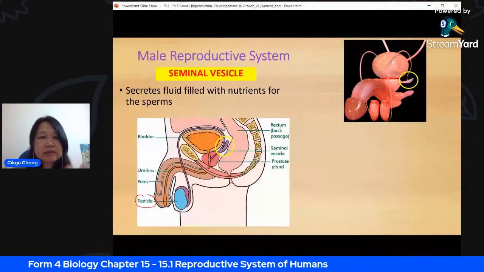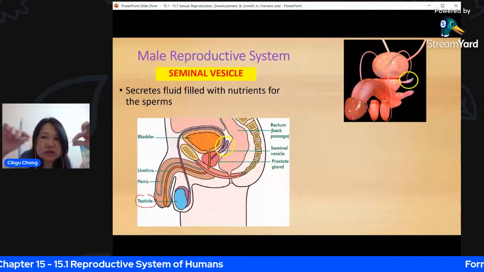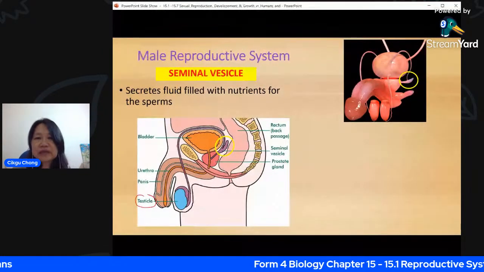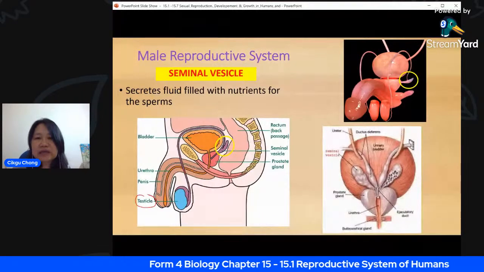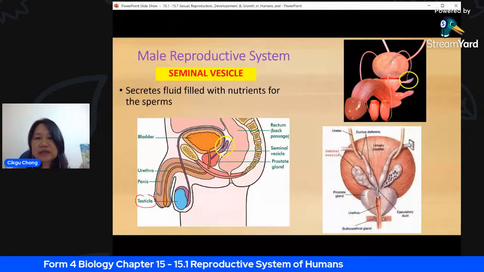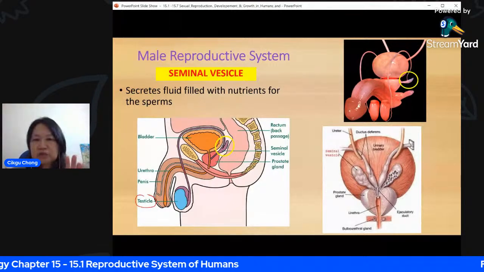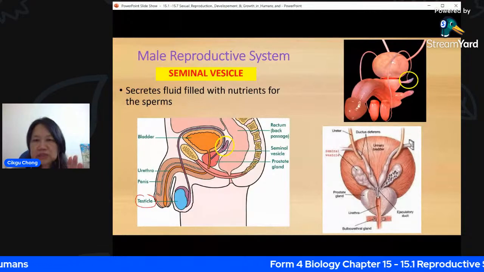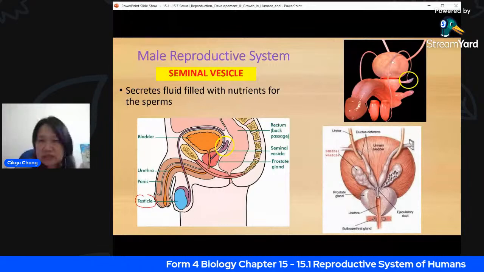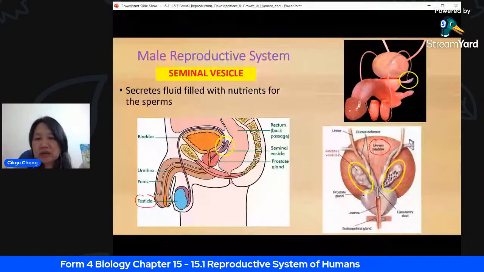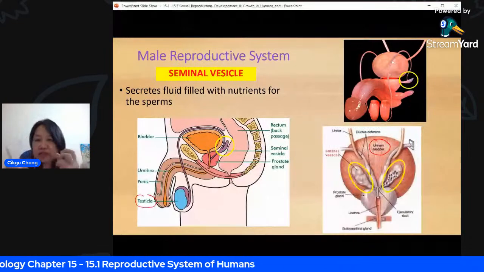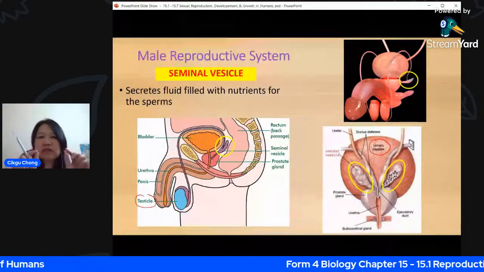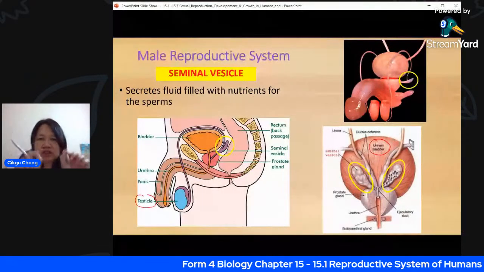Here you will see the seminal vesicle. It looks like 2 small leaves, left and right. That is your seminal vesicle. And here's another, larger picture. Here you can see very clearly the seminal vesicles are these 2 structures here. The very big one at the back is the urinary bladder, which is behind. And the small walnut-shaped one at the bottom is actually the prostate gland, which you will look at afterwards. So remember, the seminal vesicle looks like 2 little leaves, a longish shape.